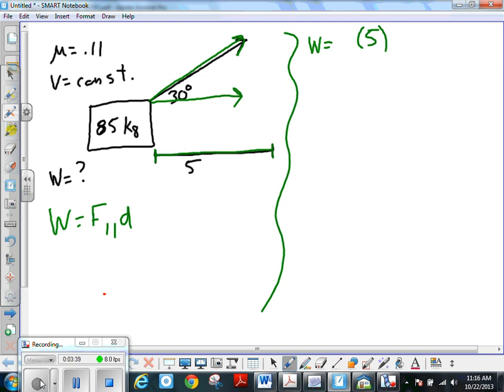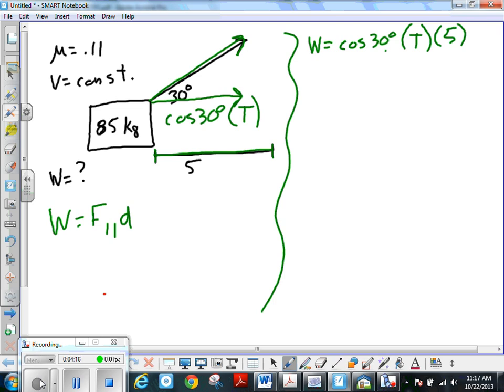Okay, so that cosine 30 T is how we could describe that. So then we could change our equation into work equals cosine 30 times T times 5, okay? That would be one definition of our work. But now we don't have T, so I'm not sure how good that's going to be for us. But at least we have that.